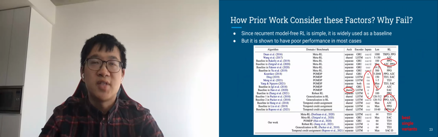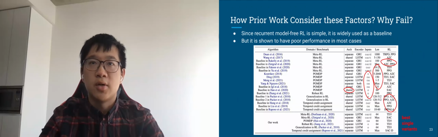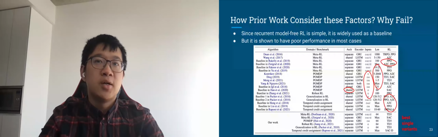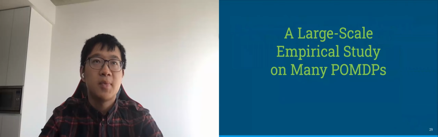Since recurrent model-free RL is simple, it is widely used as a baseline, but it is shown to have poor performance in most cases. So here we list how prior work considered these factors and highlight their choices that may lead to the poor performance in the red ovals. And also we provide our considerations.